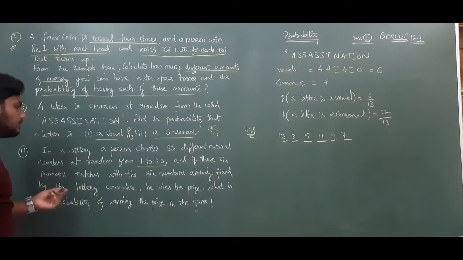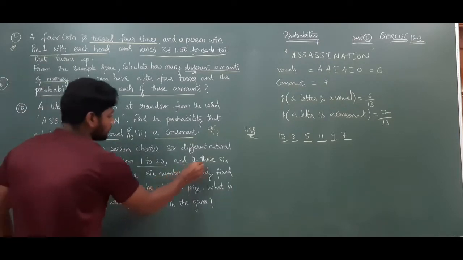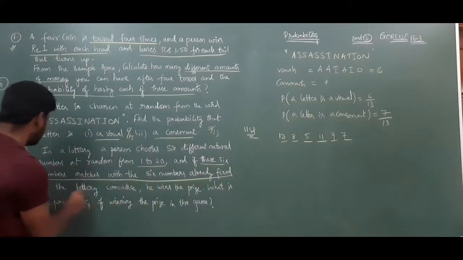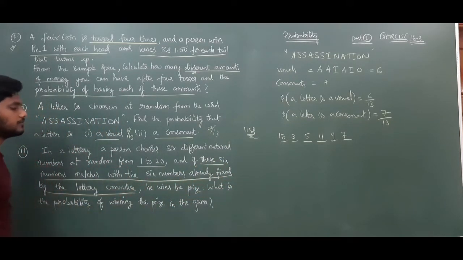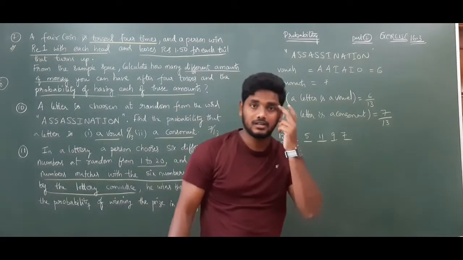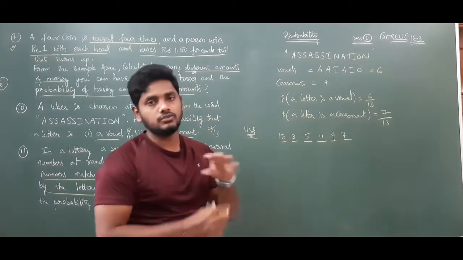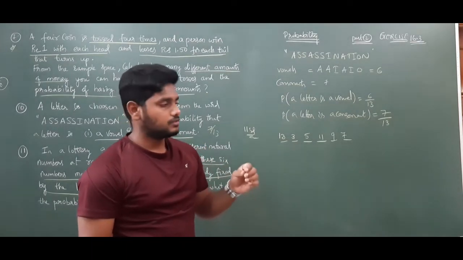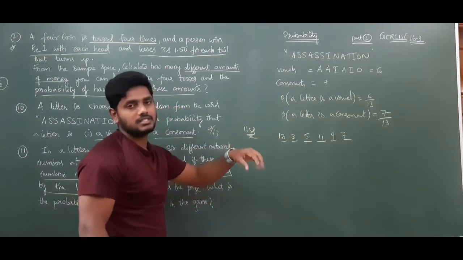And if these 6 numbers match the 6 numbers already fixed by the lottery committee... See, for example, I want to join that lottery. I buy a ticket. So I need to draw 6 numbers, right?